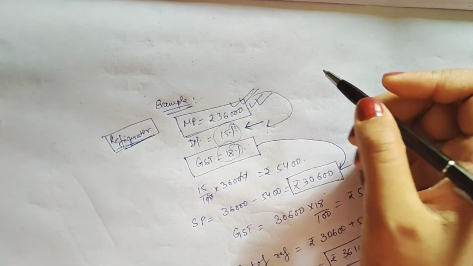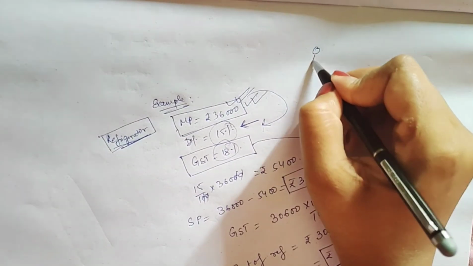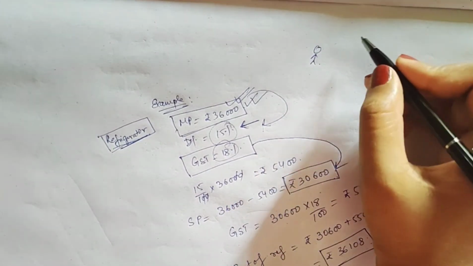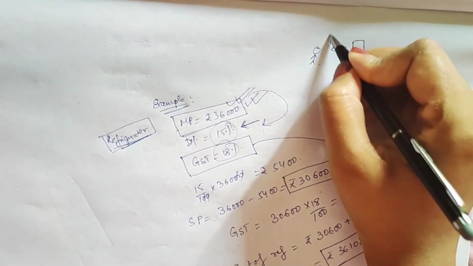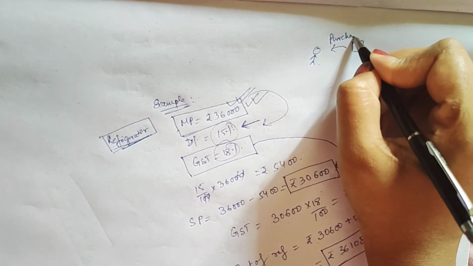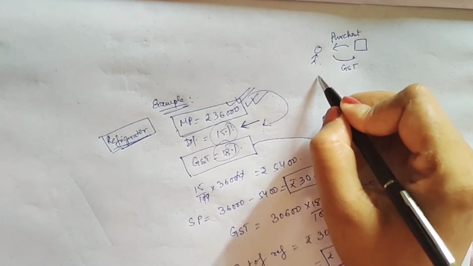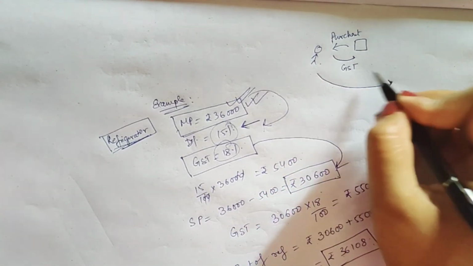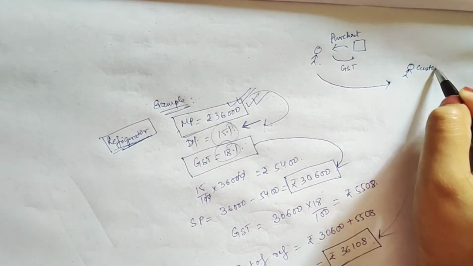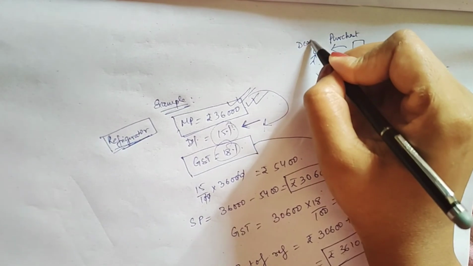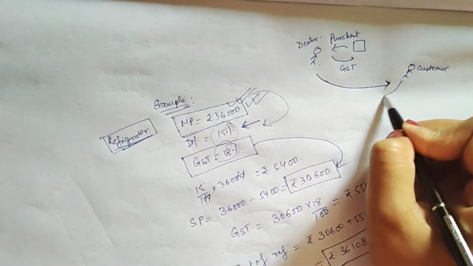Let me explain you one more thing. Suppose he is a dealer. He purchased some goods, and he has to pay some GST. Now he is selling his goods to a customer. He is selling his goods to him, so he will collect some GST.